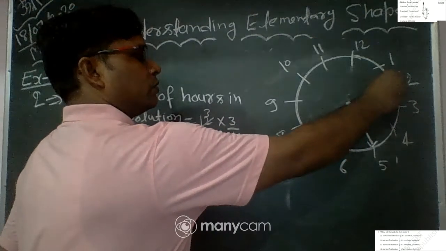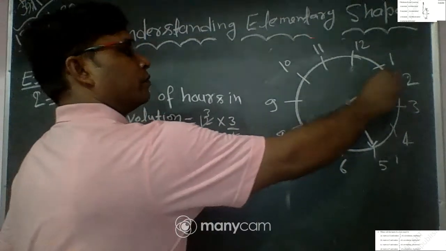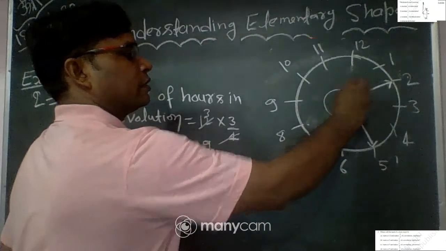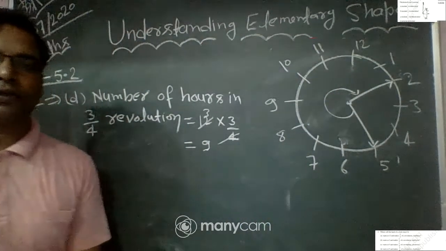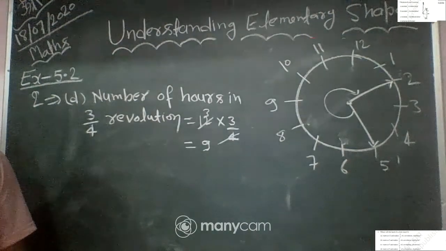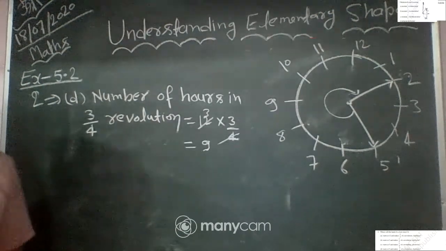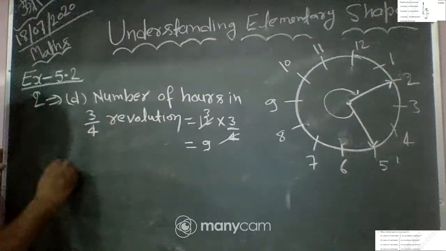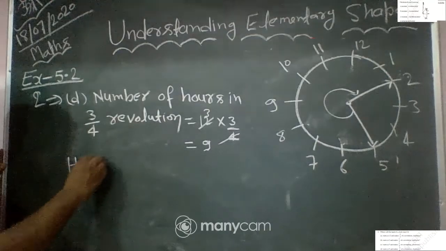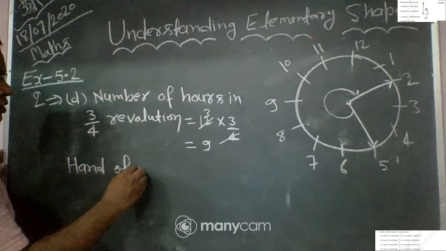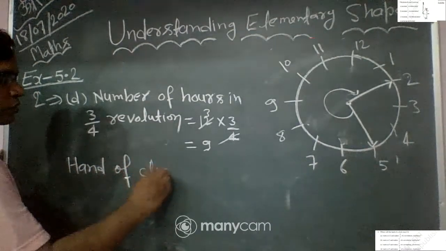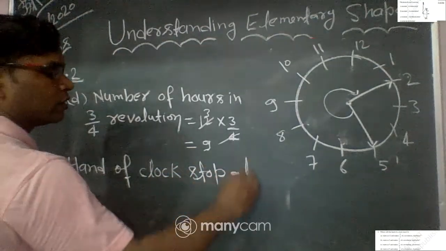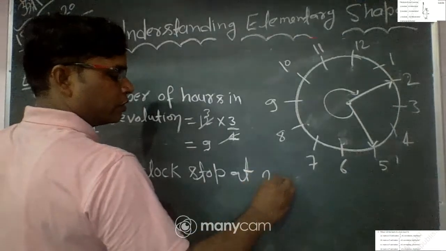We reach 2. This is a clockwise revolution. So the hand of the clock stops at 2.